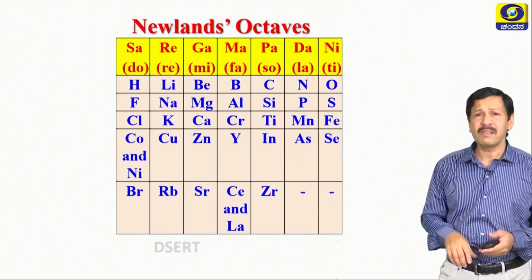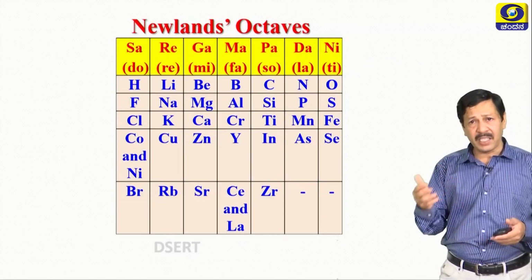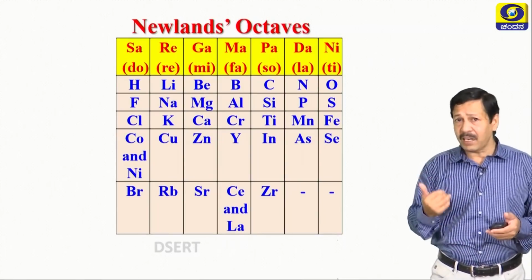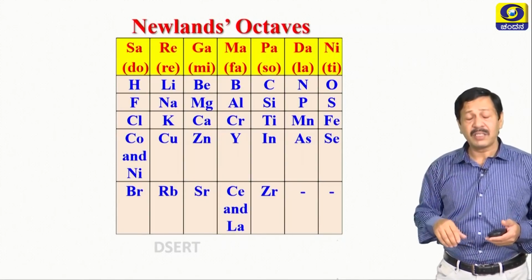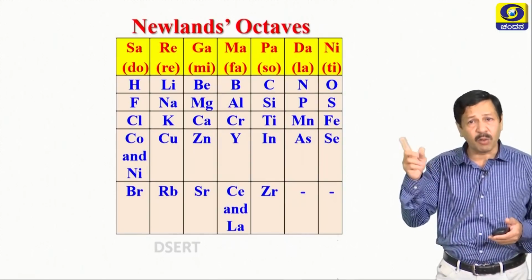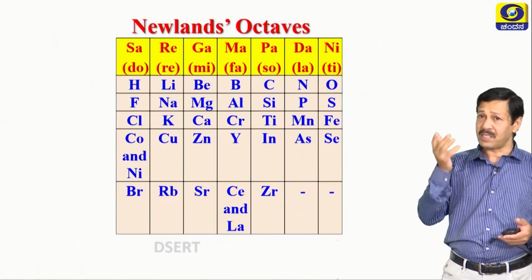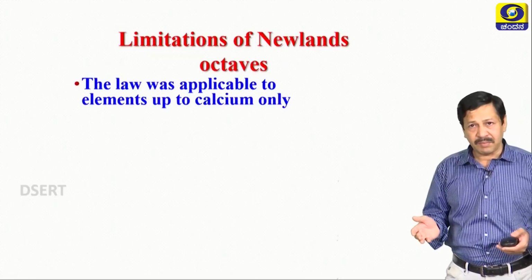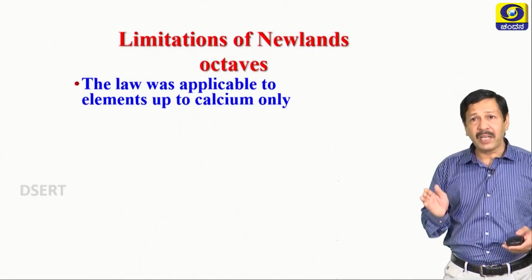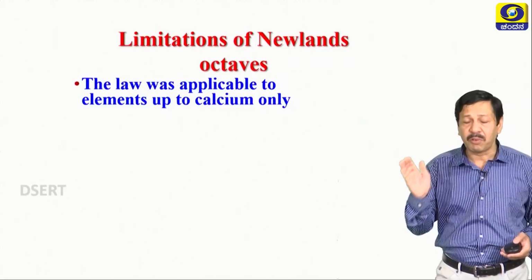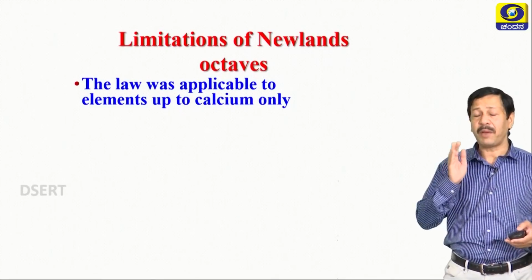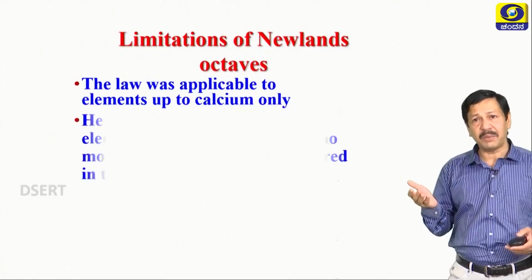Both are non-metals, have the tendency to accept an electron and become a negatively charged ion: hydride, fluoride, chloride. So that is the similarity. Then the law was applicable up to calcium only. This is the major drawback, also called a limitation.